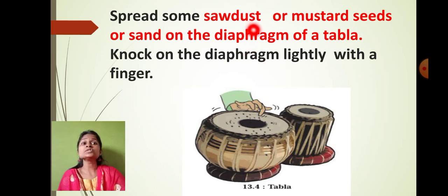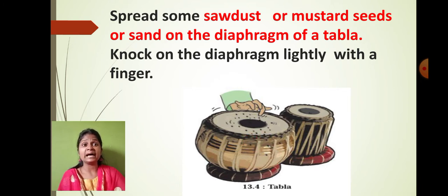Now I would like to ask you the next question. Spread some sawdust or mustard seed or sand on the diaphragm of a tabla. Can you see this tabla? On the tabla you spray some powder or the mustard seeds, or you can even spray sand also. Now knock on the diaphragm lightly with the finger. Like you can see on this image, a person is knocking the diaphragm of the tabla. So what do you notice when the person is knocking the tabla?